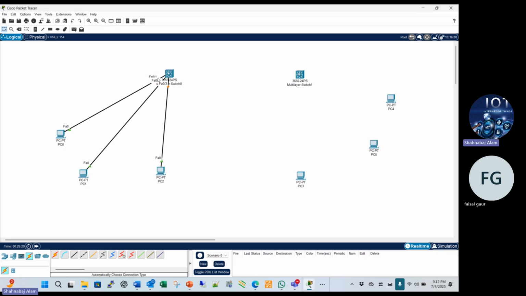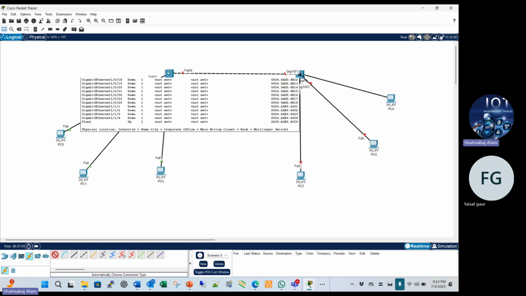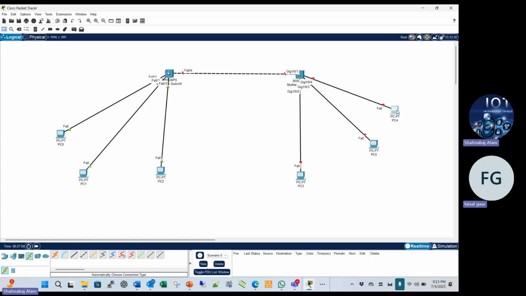So we will configure this port as an access port, and we configure this port as the trunk port. Trunk port means one switch to another switch connectivity. If you have multiple traffic, then we should configure the trunk port. Without a trunk port we cannot transfer the multiple traffic, multiple data. How would the data travel without a trunk port?